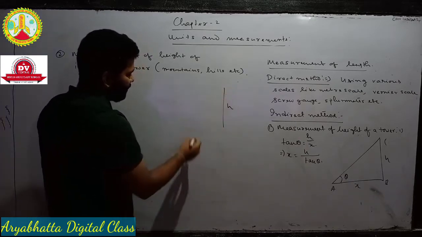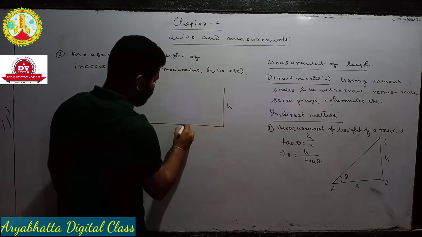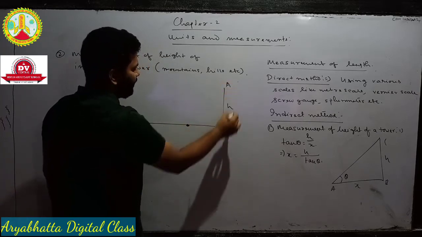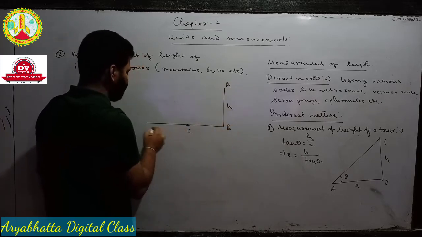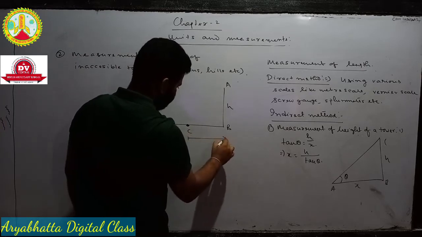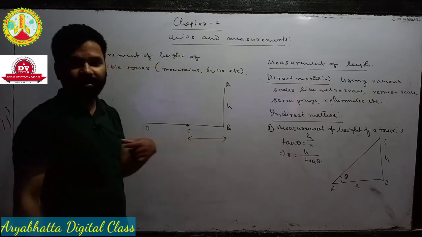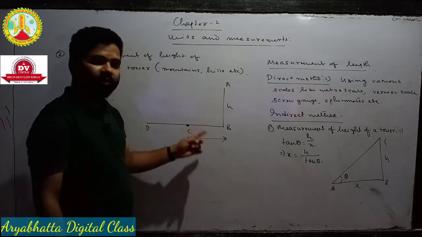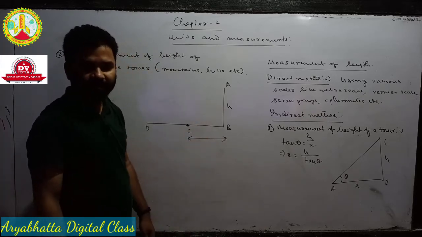Okay. This one is suppose any point. Okay. This is suppose A, this is B, this is C and this is D. So we cannot calculate this distance. Why? क्योंकि if we want to calculate this distance हमें पहाड़ के अंदर जाना पड़ेगा, ठीक है? तो we have to go inside the hills, जो कि possible नहीं है.